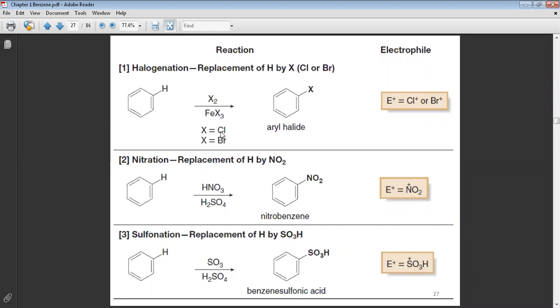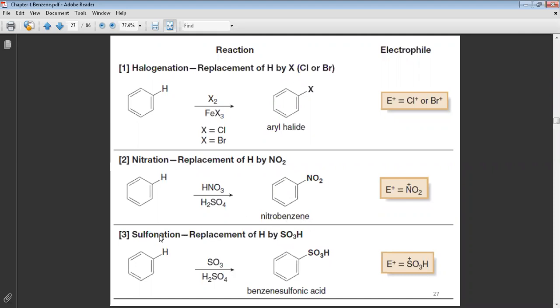That means if you use Cl2, it will be FeCl3. Br2, it will be FeBr3. And replacement of the hydrogen with one halogen will give you what? It will give you aryl halide. The second type of the reaction is nitration. Nitration means replacement of the hydrogen by what? By NO2, nitro group. The nitro group replaces one of the hydrogens to give you nitrobenzene.